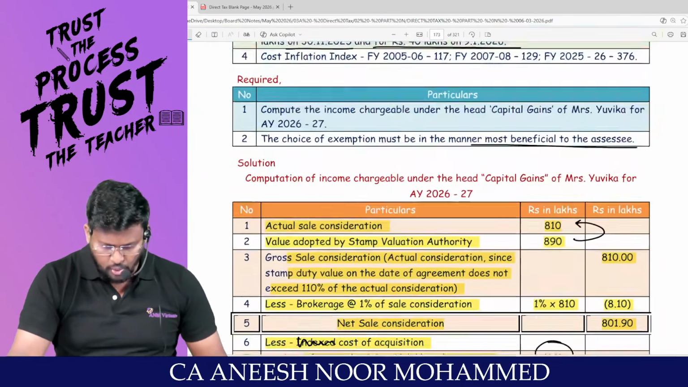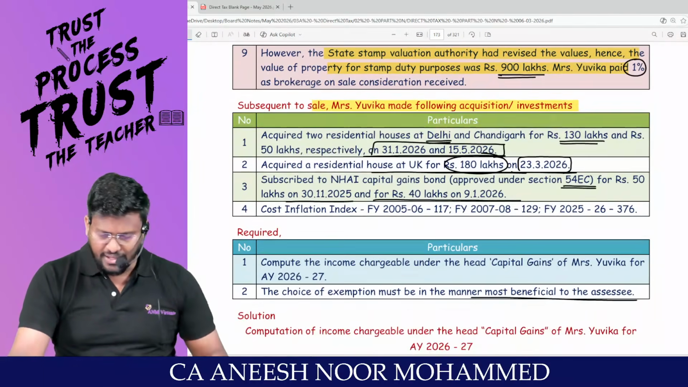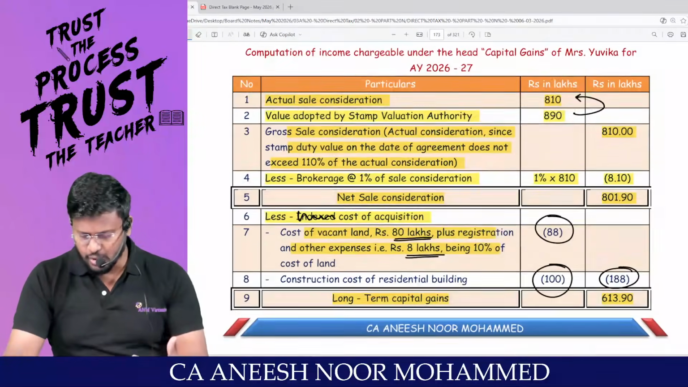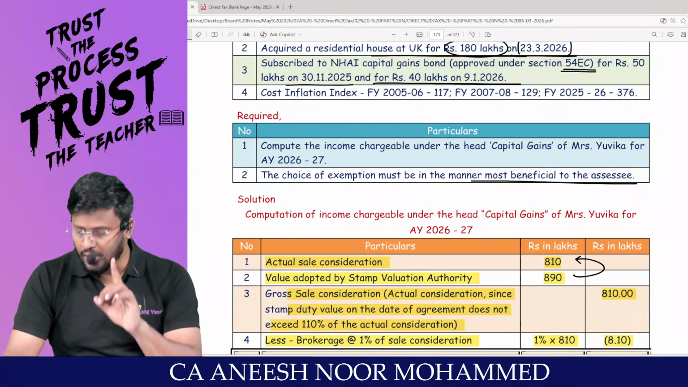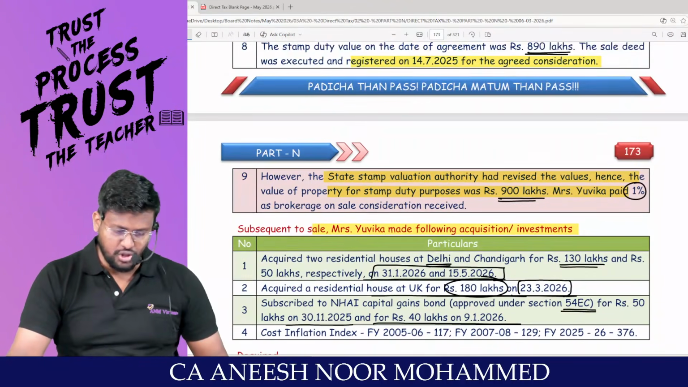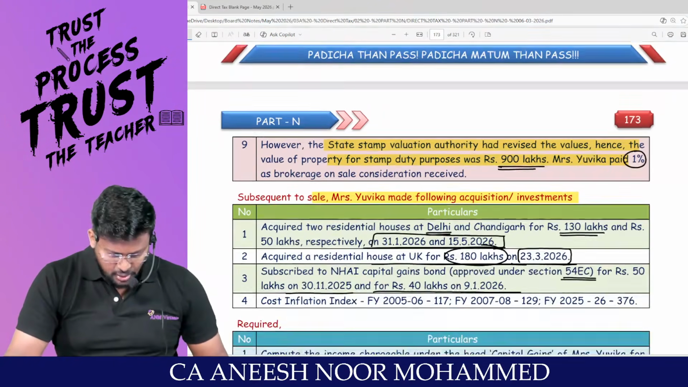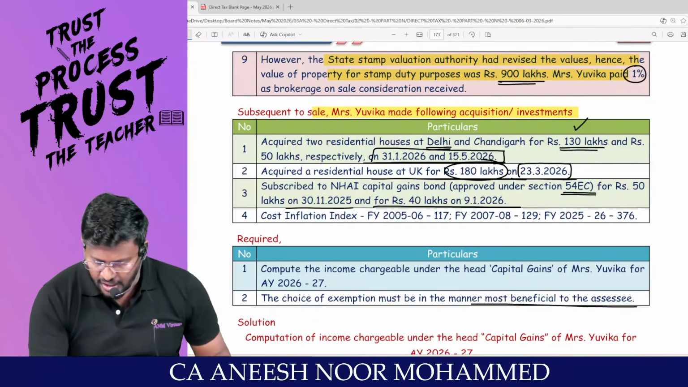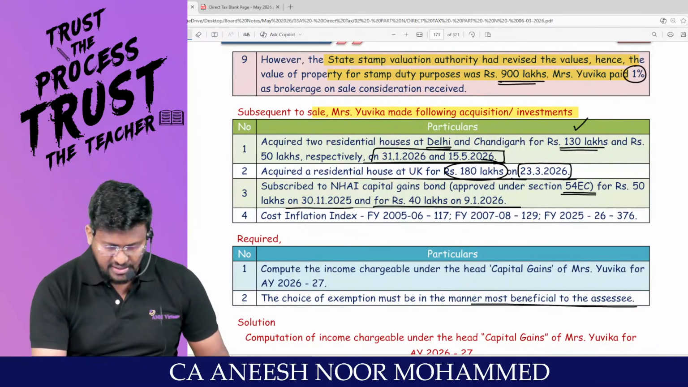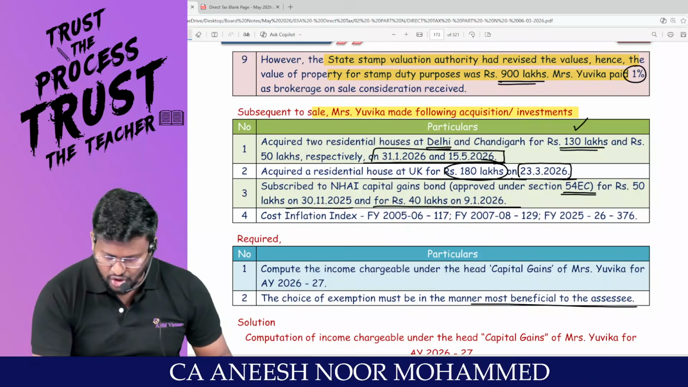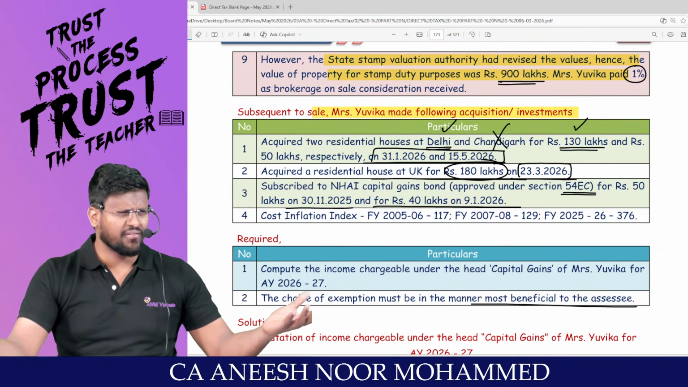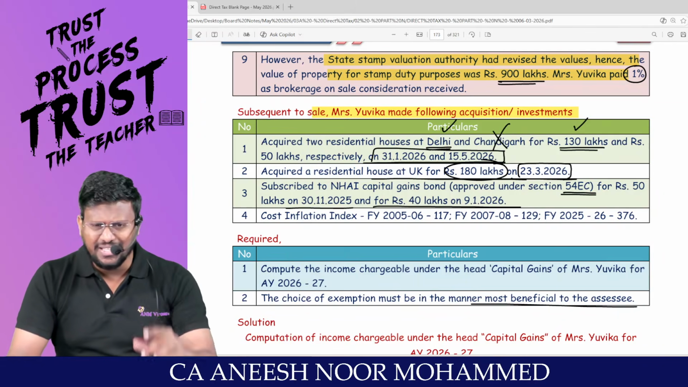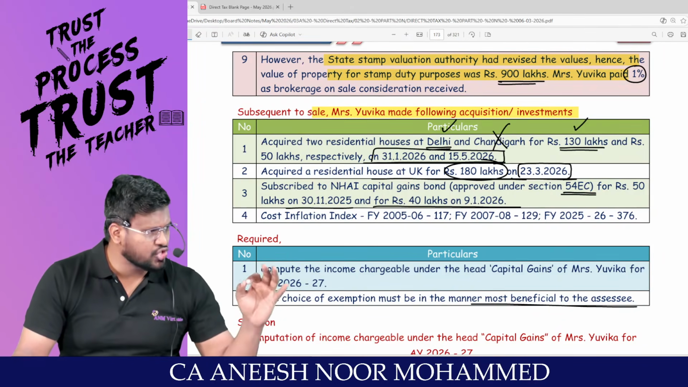You tell me, how many houses? 2 houses, 1 in Delhi. So first of all, let me ask you one question. Is the long-term capital gain more than 2 crore or less than 2 crore? More than 2 crore. Only 1 house you are entitled to claim the exemption. Am I right, sir? The 2 houses: Delhi for how many lakh? 130 lakhs, and 50 lakh in Chandigarh. Will you go for Delhi or Chandigarh? Delhi, because it has the higher amount. Please take the most beneficial one.